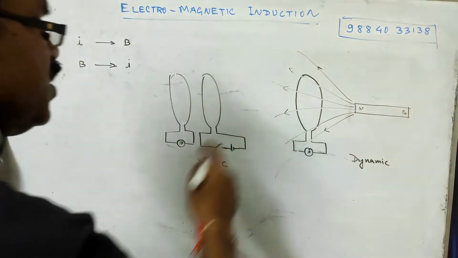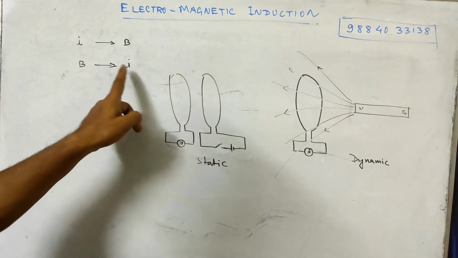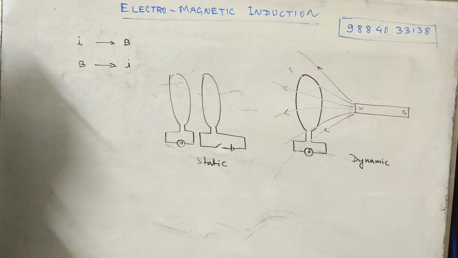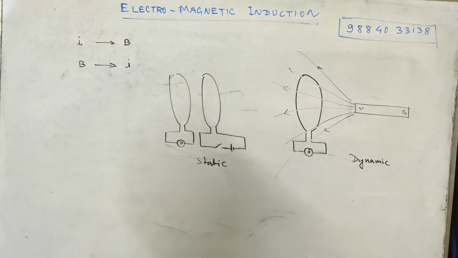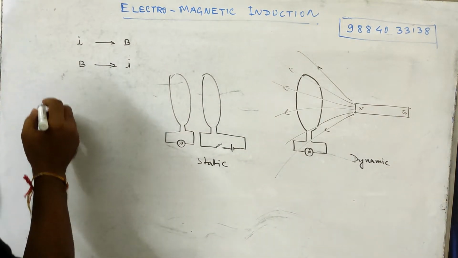So these are the two ways he did the experiment, and he found that whenever there is B, there is current in it, because deflection is there, means current in it, isn't it? So this phenomenon is known as electromagnetic induction, Faraday's electromagnetic induction, because he only discovered it. So this is called Faraday's electromagnetic induction.